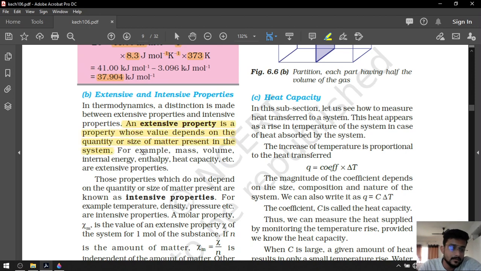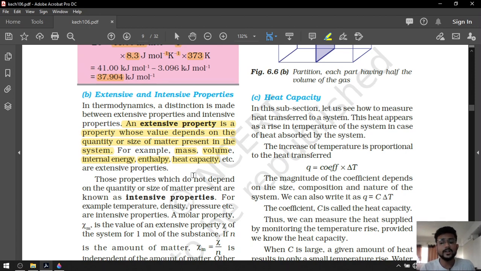For example, mass, volume, internal energy, enthalpy, heat capacity, these all are simply extensive properties. That means they depend on the amount, quantity or the size of the matter.